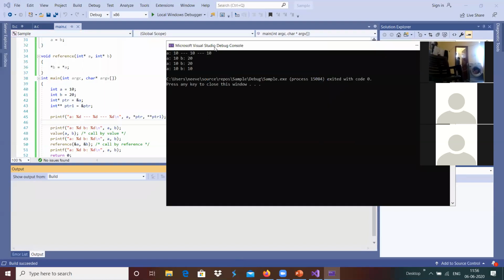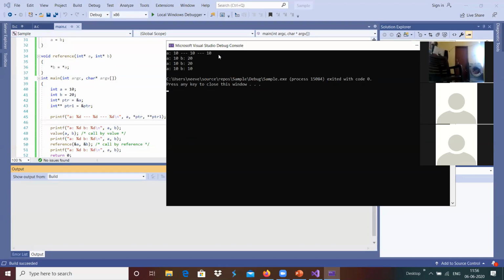All three are printed as 10. a is the direct value, and ptr is a pointer which contains the address of a, and we are accessing the content of this pointer, which is a. ptr1 is the address of pointer ptr, and with the first star we get the pointer, the integer pointer, and then that pointer's content will be a, so that we get 10 as the value here.